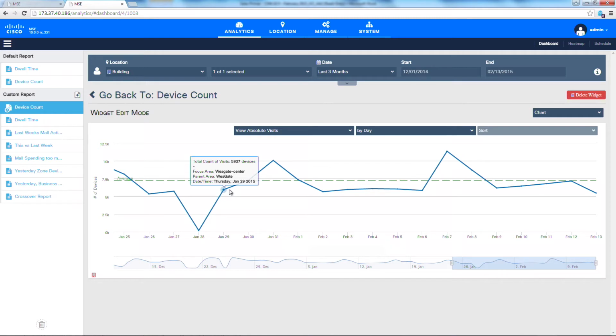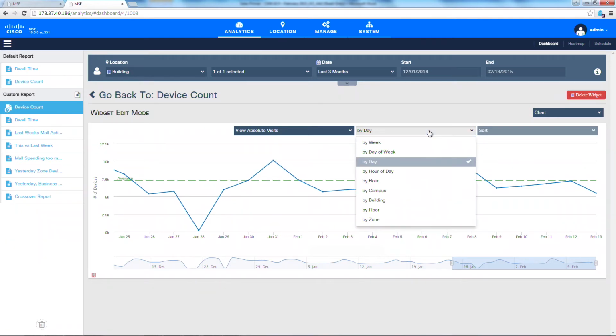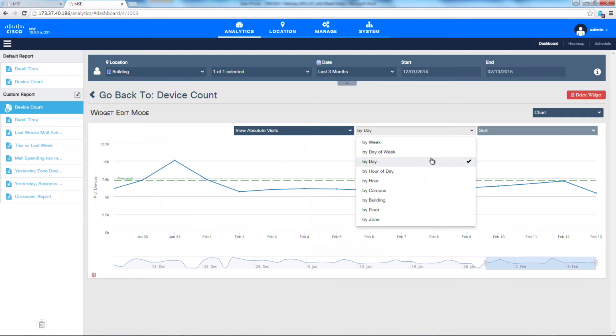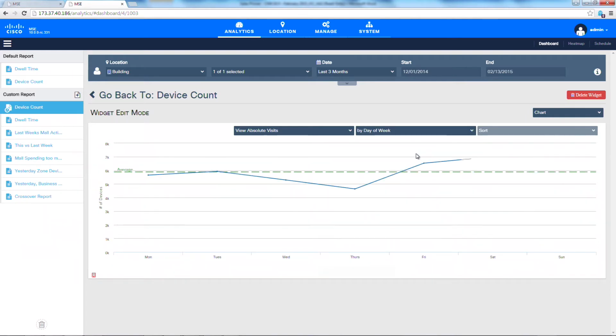And this almost raises another question. Well, I see the weekends are higher. I can see it from this chart, and I can compare this Thursday to the last Thursday. But what if I want to know, generally, on average, which days do I get more visitors in? So what I can do is, again, click on the selector. Instead of showing the data by day, I want to show the data by day of the week. So again, it recalculates. And now if I look at the x-axis, I can see that I only have 7 data points from Monday till Sunday. So this is showing me the average data.